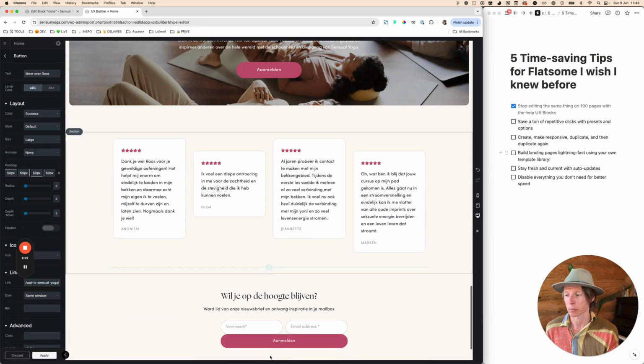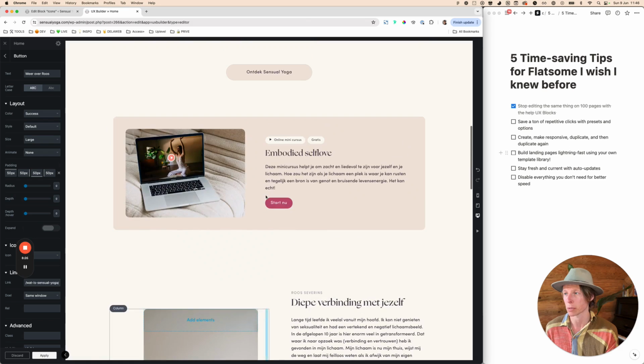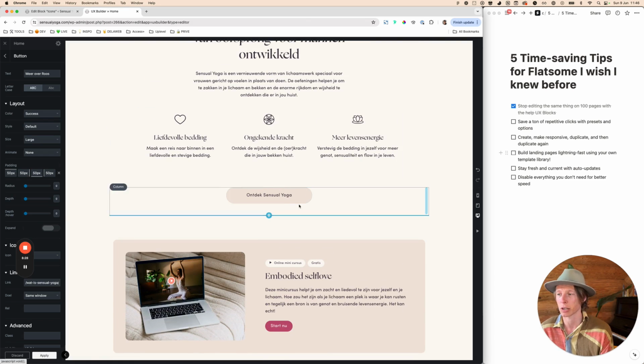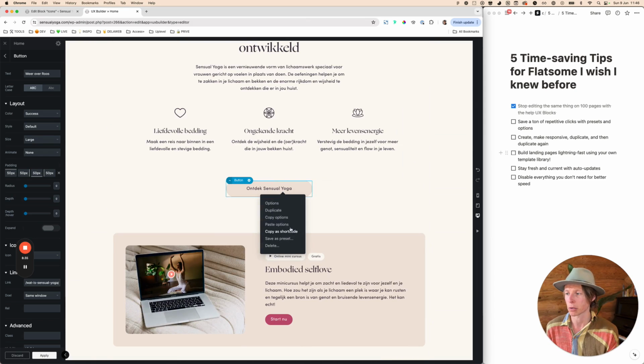But I have a certain button. Do I have another button somewhere else? This is all UX blocks, so it's difficult. Here you can see another button. So what I can just easily do is I'm just going to copy the options and then just paste the options on top of it.